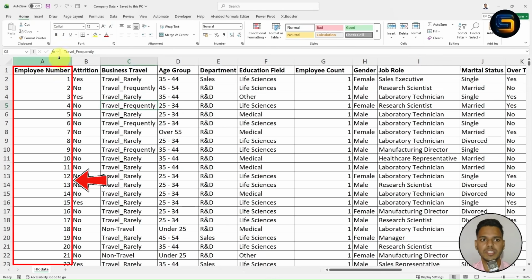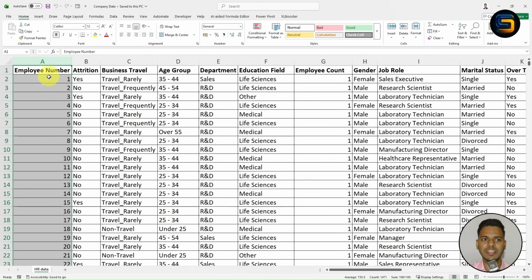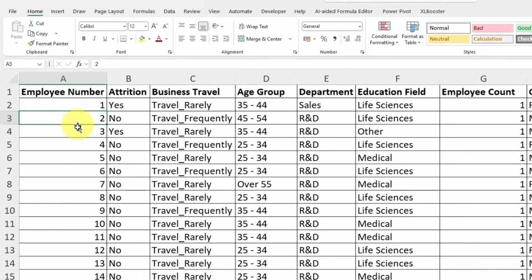The first column is employee number. So basically this column contains the employee number. Either you can take it as employee ID. So first we have the 1 number, 2 number, 3 number. So basically these are the employee numbers.